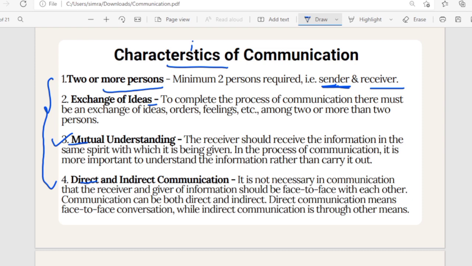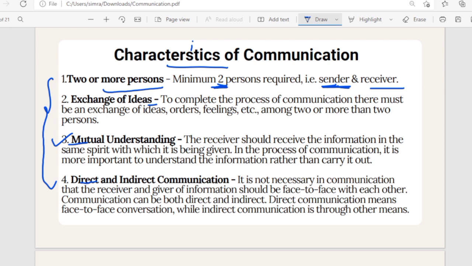That a minimum of 2 persons are required. Yes, minimum 2 persons are required, but in this case there is only one exception where 2 persons are not required. Can you tell me which is that exception? I had just mentioned it a few minutes ago. Yes, you are right. It is intrapersonal. In intrapersonal, do we require any other person?